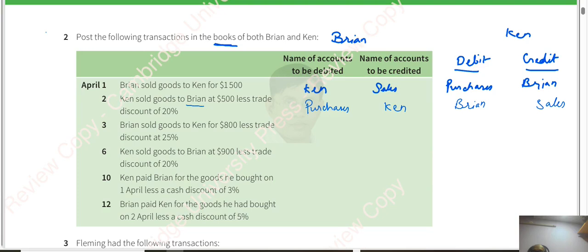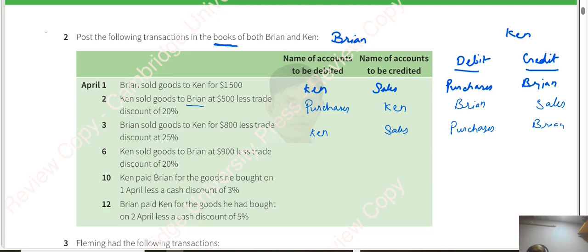Brian sold goods to Ken. Again sales. So again it is Ken who is receiving. If it is sales for him, it will be purchases for this side. So here it will be Brian.